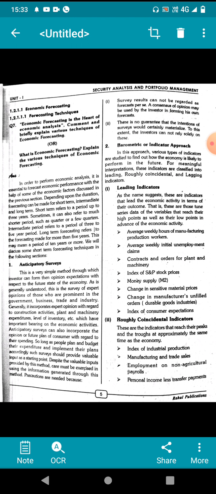Then, going to economic forecasting, the first one is anticipatory surveys. What are anticipatory surveys? This is a very simple method through which an investor can form opinions and expectations with respect to the future state of the economy.